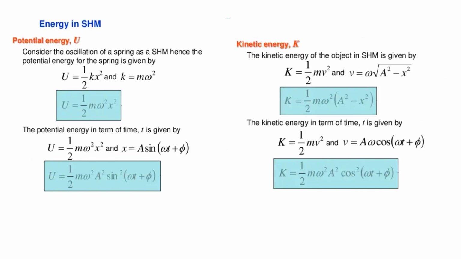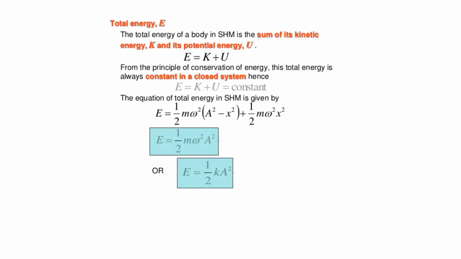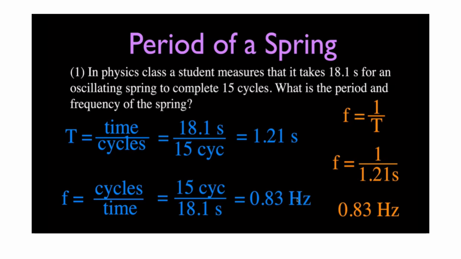We also have the potential energy and the kinetic energy, which are the energies in simple harmonic motion, which give the value of U is equal to half m omega square x square, and K is equal to half m omega square times a square minus x square. So when we go with the total energy, we have E is equal to half m omega square a square. Let us now look into a few problems that relate to the period of a spring.